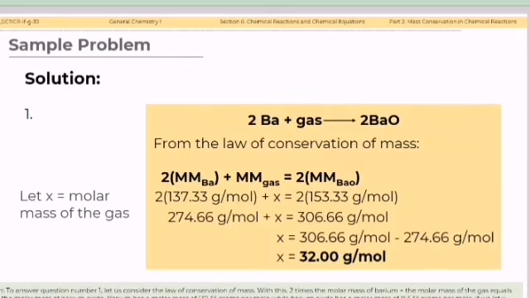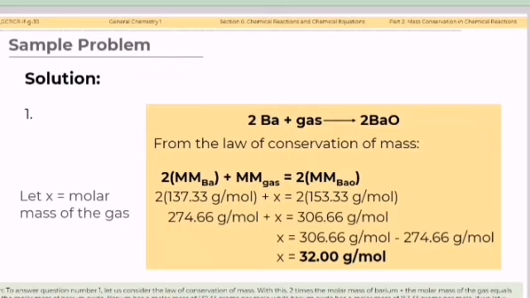Let's have the solution. To answer question number 1, let us consider the law of conservation of mass. With this, 2 times the molar mass of barium plus the molar mass of the gas equals 2 times the molar mass of barium oxide. Barium has a molar mass of 137.33 grams per mole, while barium oxide has a molar mass of 153.33 grams per mole.